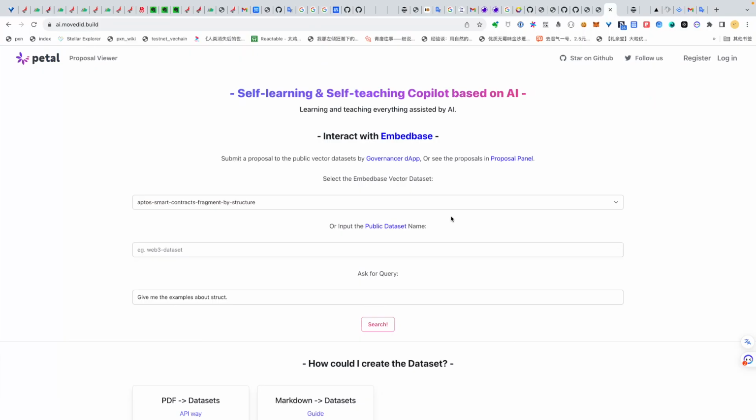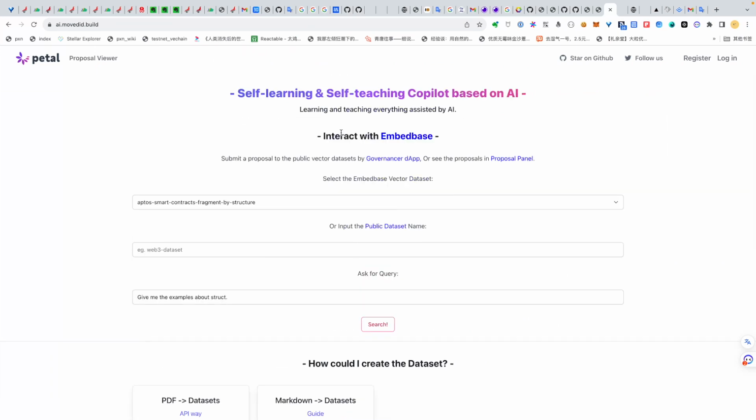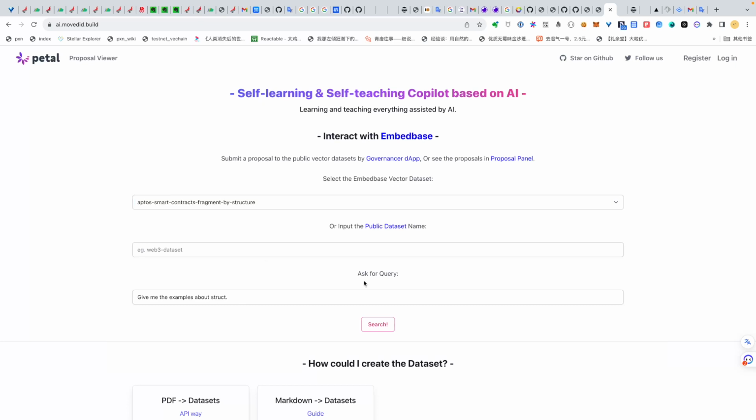And let us see the demo on chain. Here is the home page. And here is the example embedding dataset. It is an Aptos smart contract fragment, but it is sliced into atomic pieces. Then let us search in the dataset. Here is the ask question box.